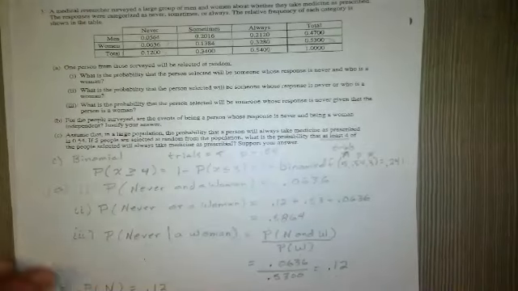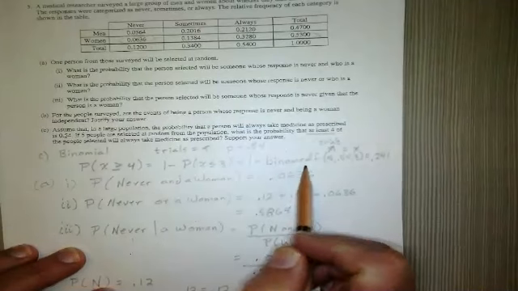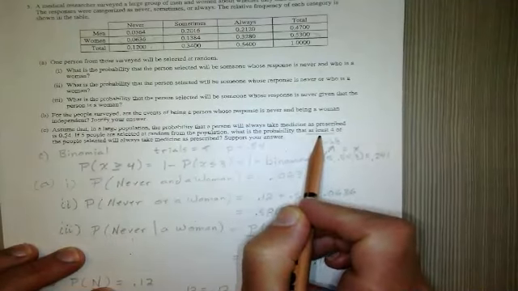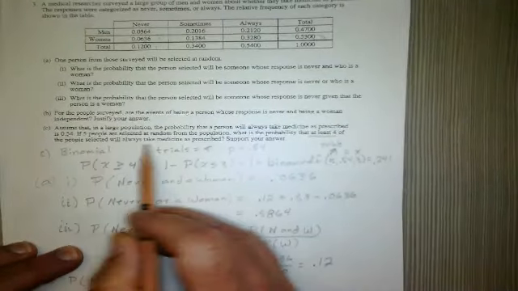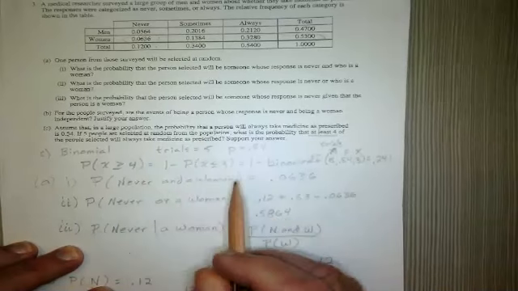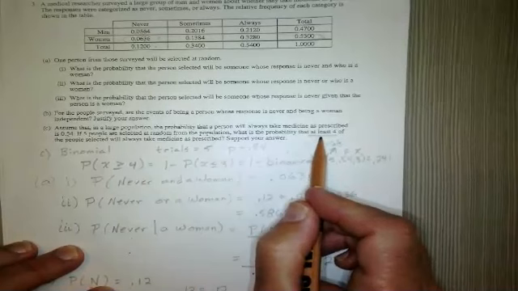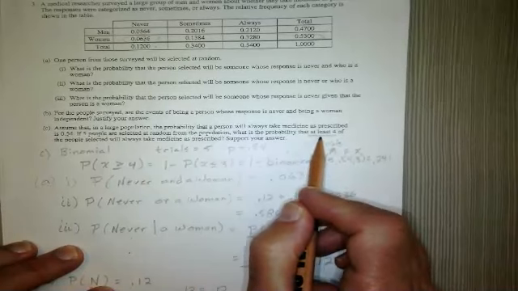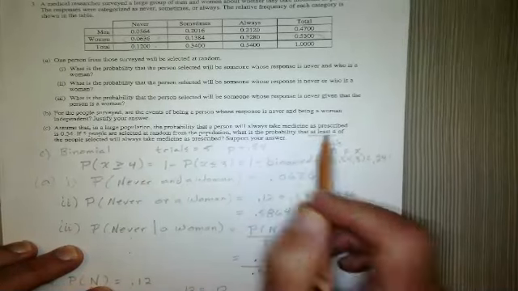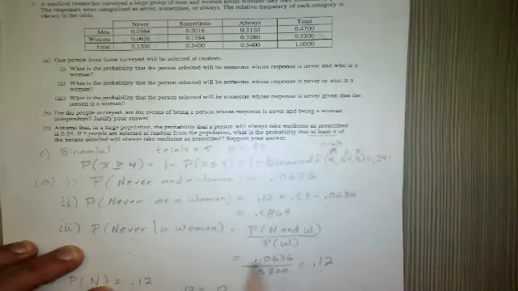Or we can simply use binomial CDF. But because it says at least 4 of the people selected will always take medicine as prescribed, that means we're going to find the complement of this. At least 4 means the complement of 4 or more, which means 0, 1, 2, or 3.